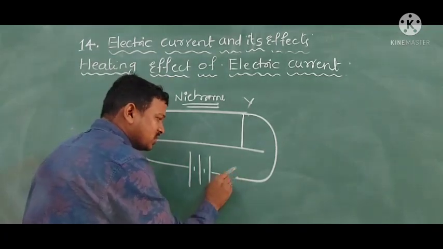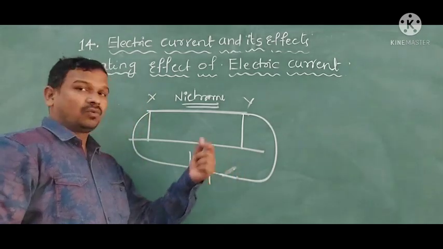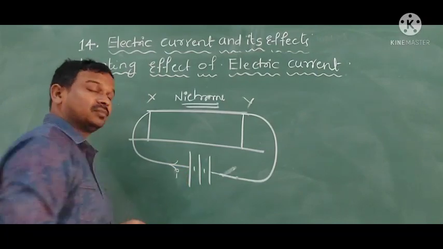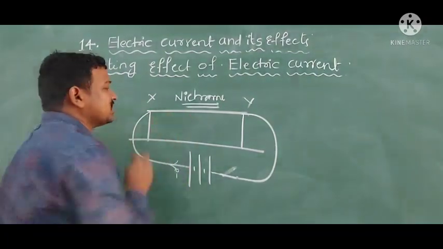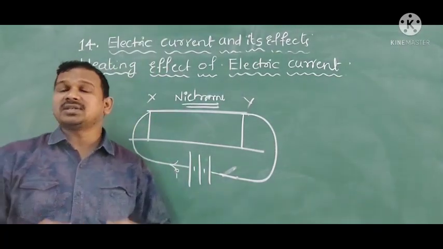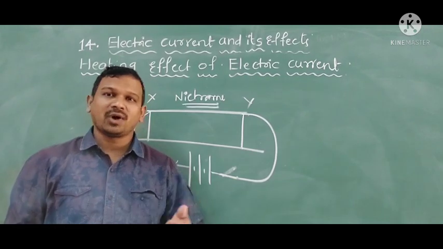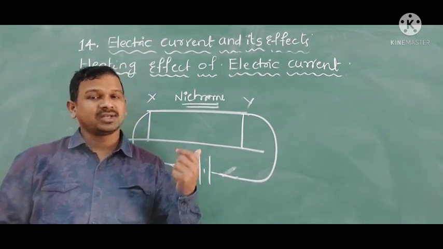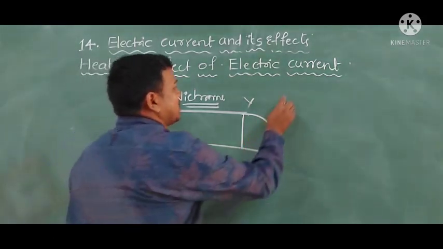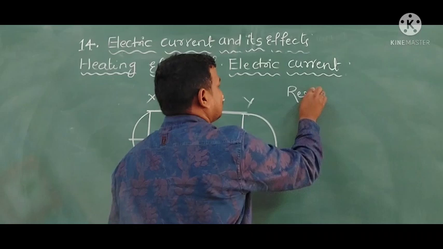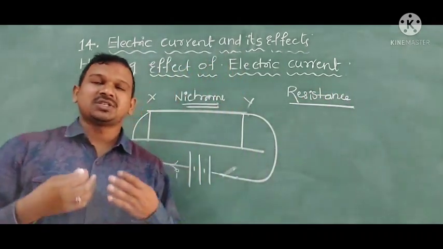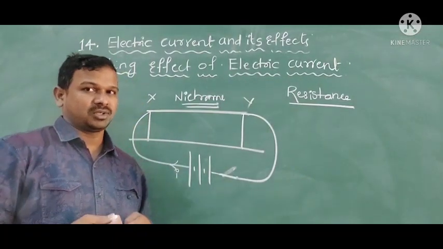When we close the switch, what is happening here? The flow of current is occurring. After some time, if I touch this, the nichrome wire gets heated. Why is it happening? Because of the flow of electric current, it is getting heated. Every conductor will have some resistance. What is meant by resistance? It opposes the flow of electrons.